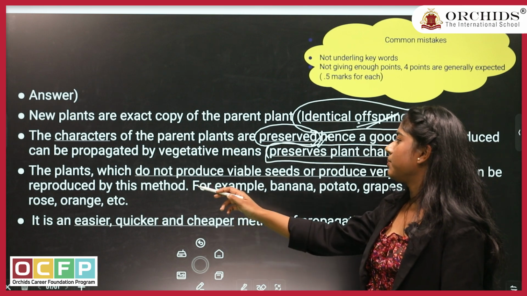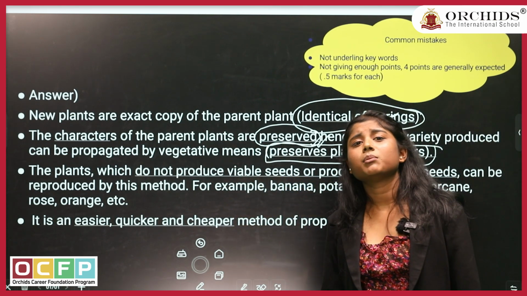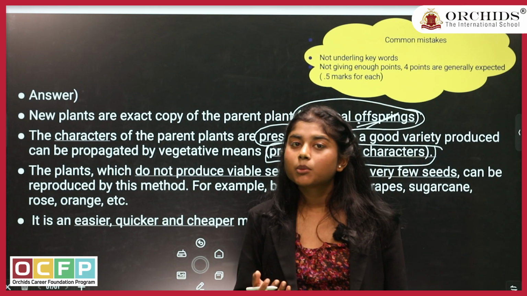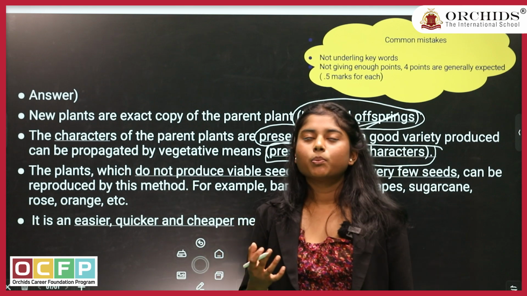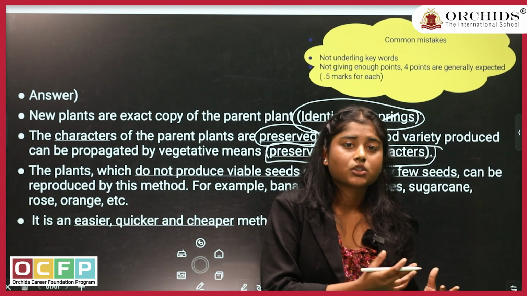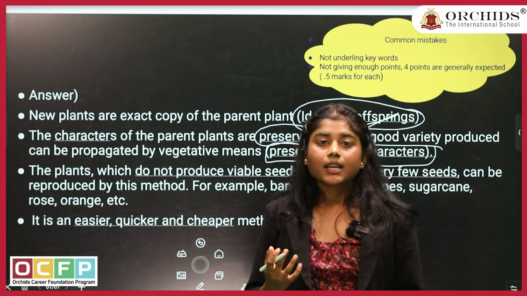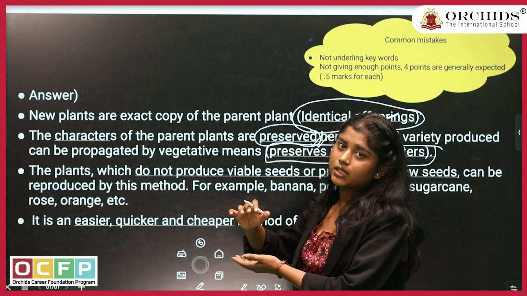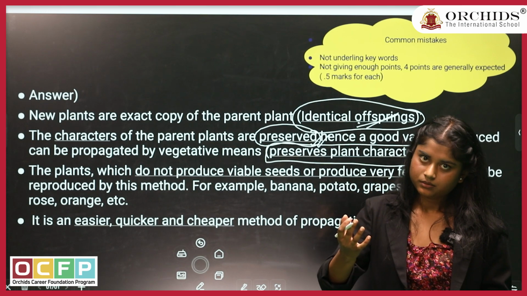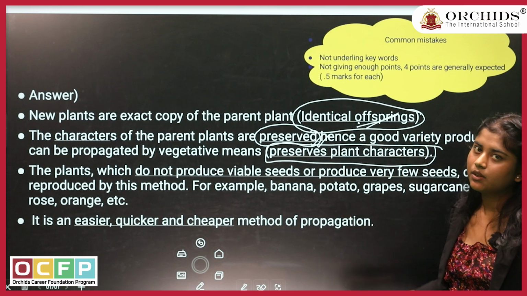Moving to next point, the plants which do not produce viable seeds. Now what are viable seeds? You might have seen many fruits, many veggies which don't have any seeds in them. Now how will you reproduce? Because when you are growing, your parents have told you that plants will be growing from seeds. Now when you see a plant which doesn't have seeds, you will wonder how it will be growing. In that case, we take a particular part of the plant, we cut it off, we sow it into the soil, and then it starts growing into another plant. So if they don't have seeds, we can reproduce it through vegetative reproduction.